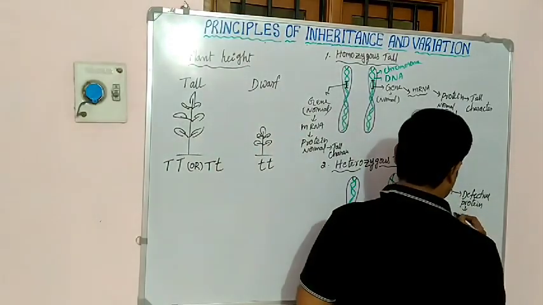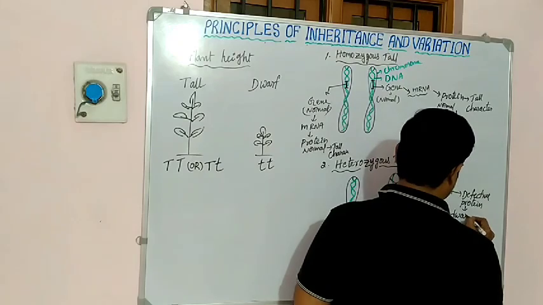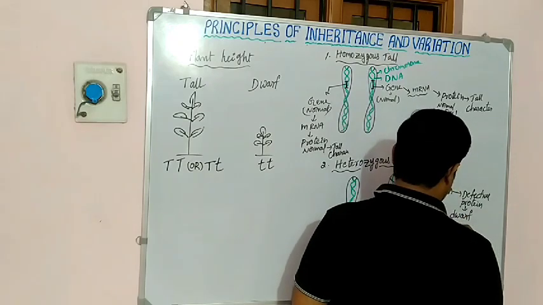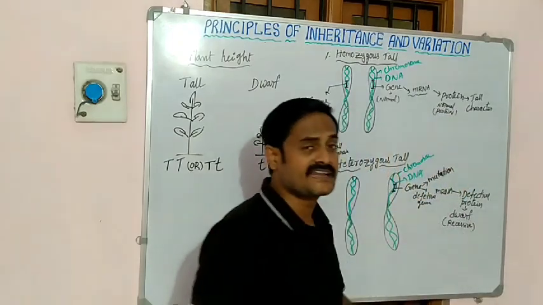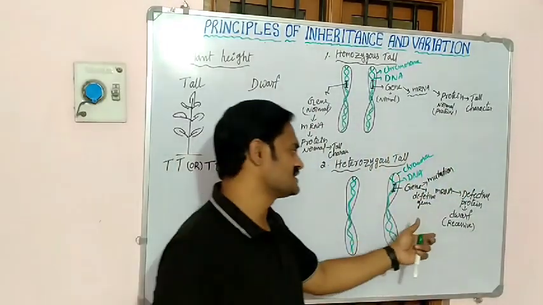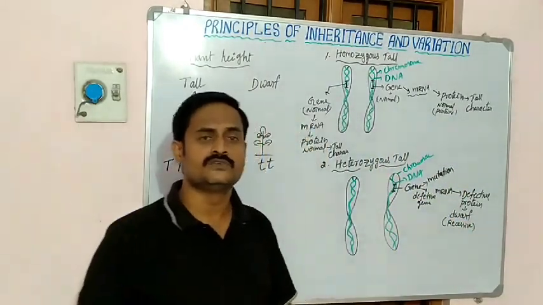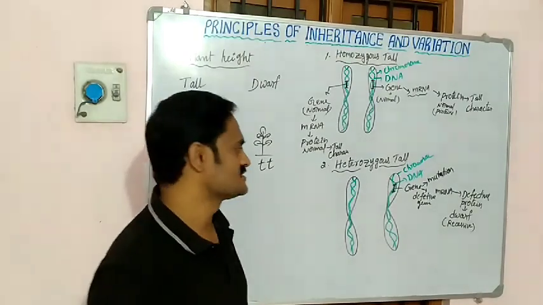Dwarfness means a dwarf character. So it is a recessive. Recessive means this character is not expressed in the new individuals or new plants.